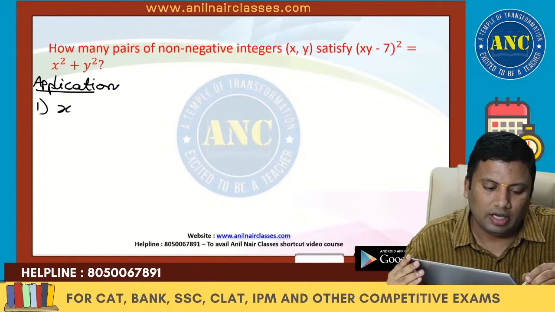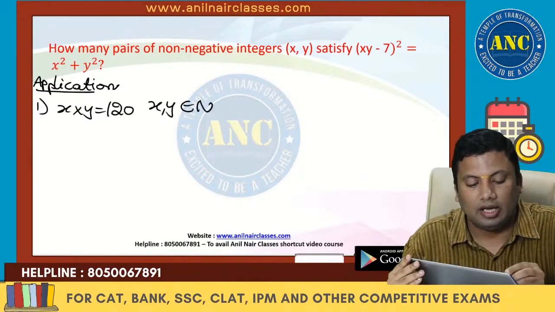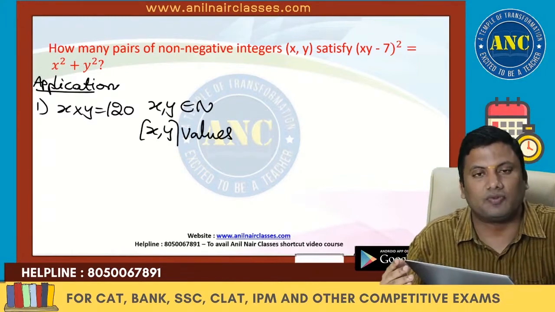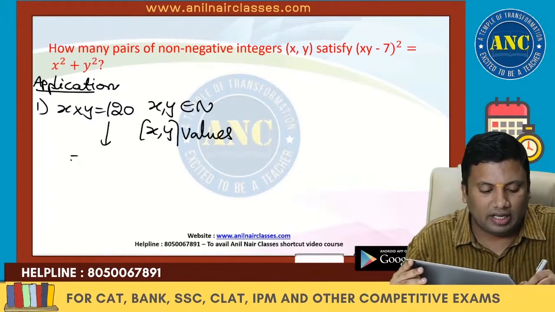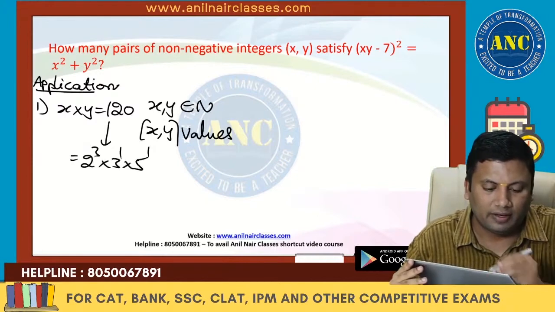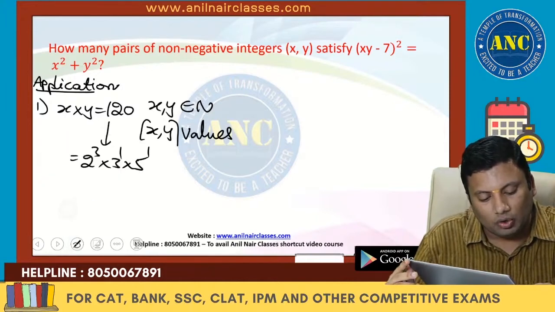First one: x into y equals 120, where x and y are natural numbers. How many values will x and y take? 120 is nothing but 2 cube into 3 into 5. In how many ways can you write a number as a product of two natural numbers?